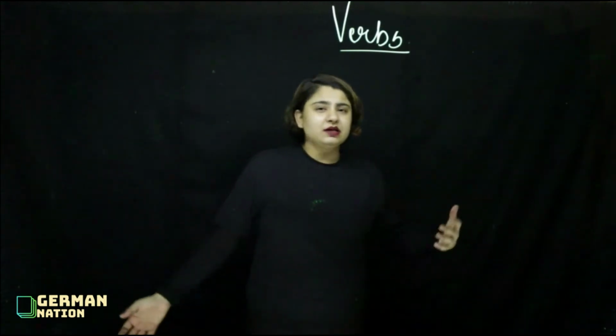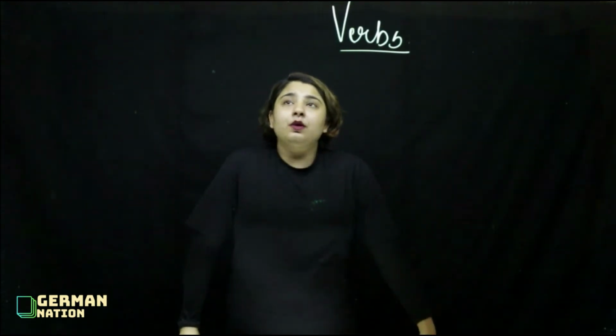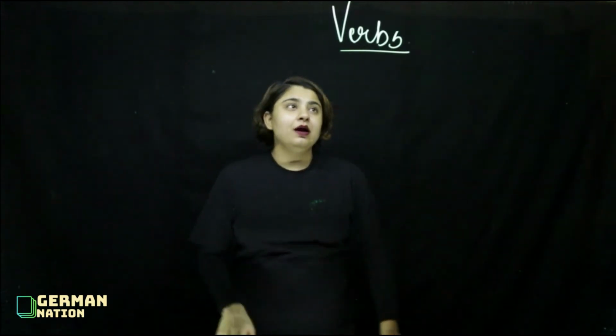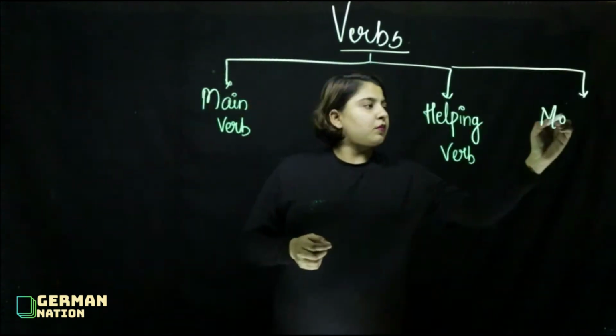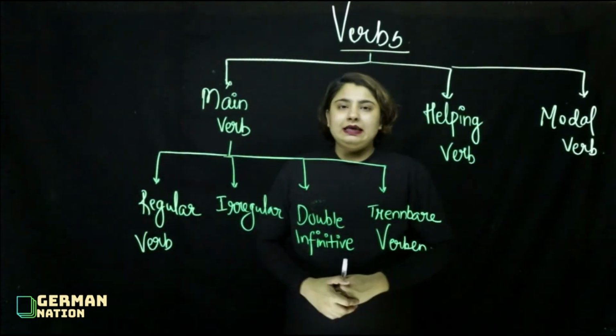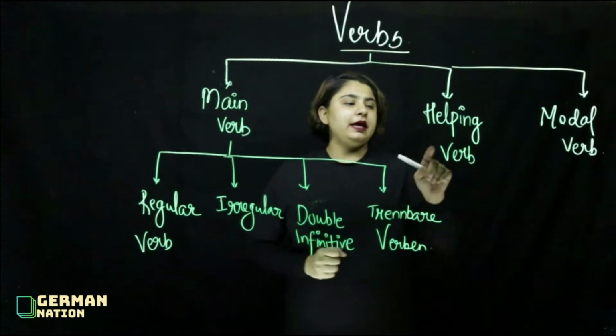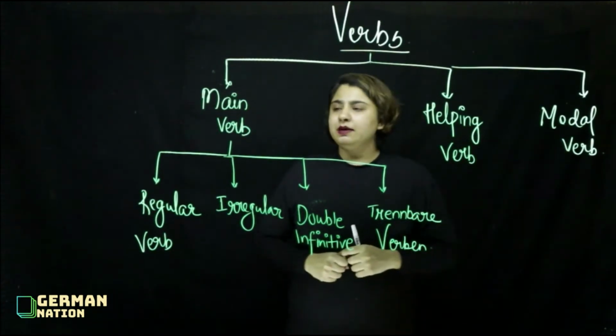Action words, as in cooking, driving, speaking, coming, going. So these are some action words that are called verbs, and without a verb, a sentence cannot be completed. So we have three kinds of verbs in German, namely main verb, helping verb, modal verb.